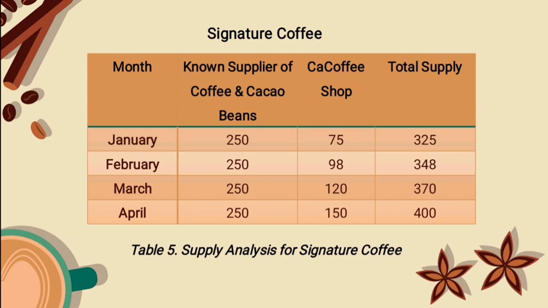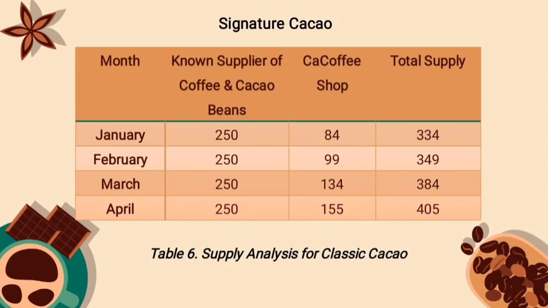The total supply that the reputable supplier and the coffee shop can provide to the intended market is shown in this table. The well-known source we use is Mr. Mangubat Farms, which has a monthly capacity of 200 kg of coffee beans. Additionally, CaCoffee can provide 26% of its annual total production to be sold as signature coffee.